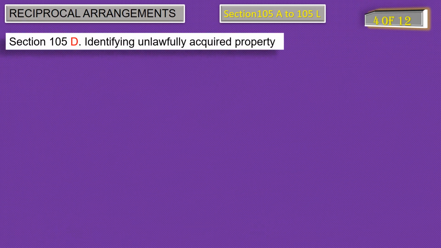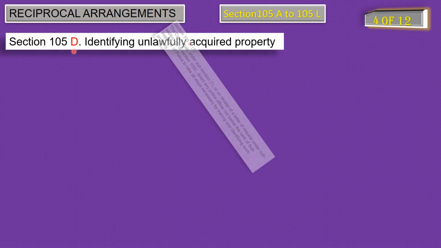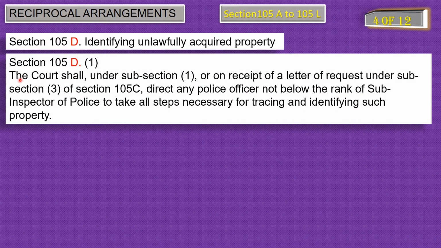Fourth point of reciprocal arrangement, identifying unlawfully acquired property as per the provision of section 105D. Subsection 1 of section 105D says, the court shall under subsection 1 or on receipt of a letter of request under subsection 3 of section 105C direct any police officer not below the rank of sub-inspector of police to take all steps necessary for tracking and identifying such property.